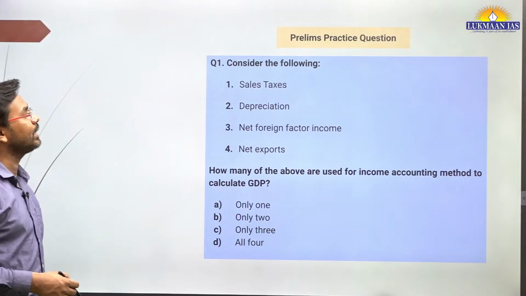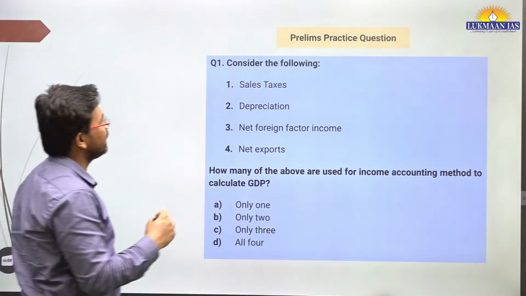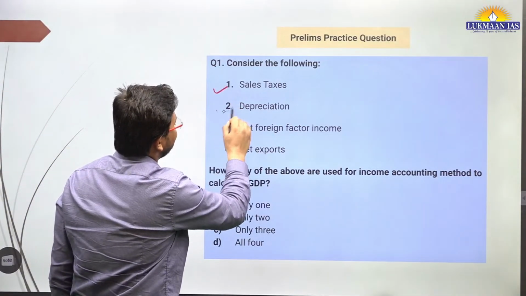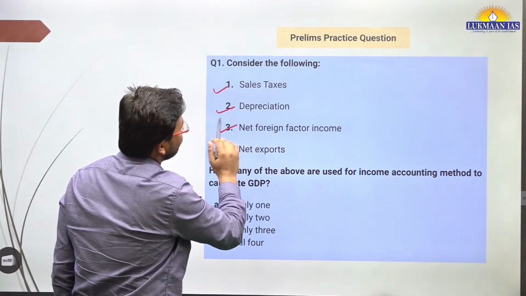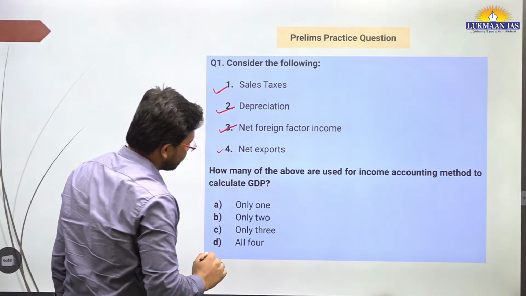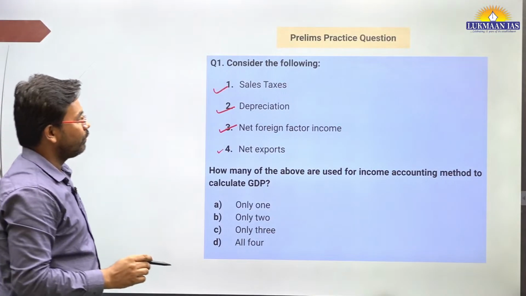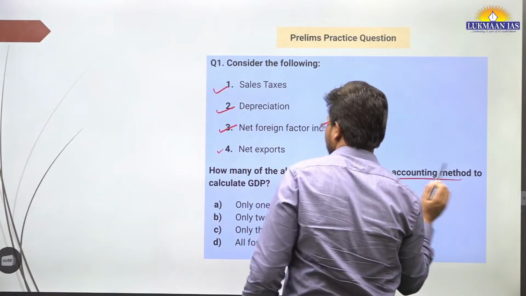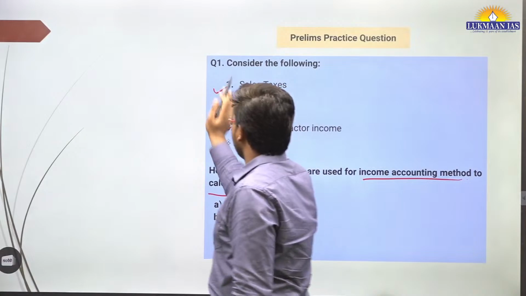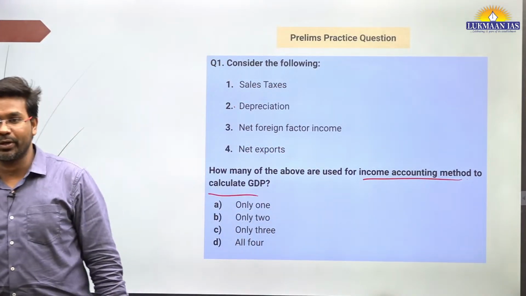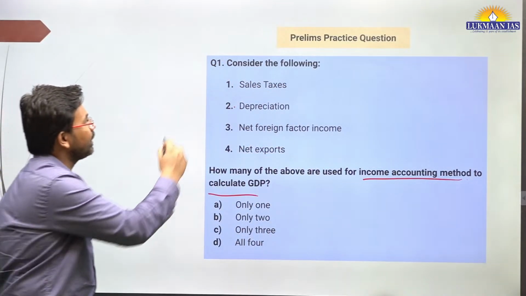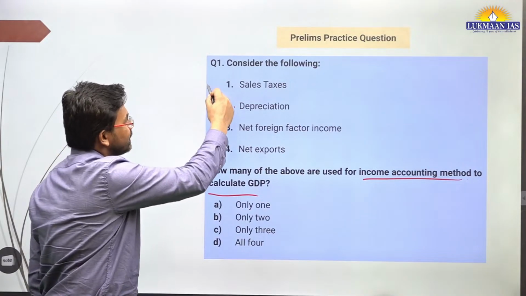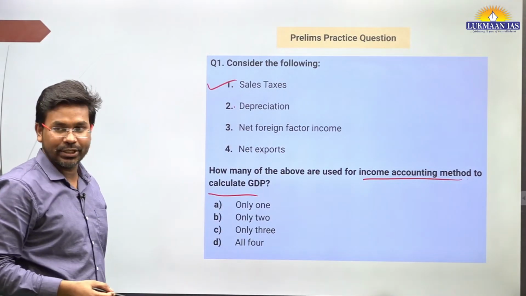Consider the following statements: sales taxes, depreciation, net foreign factor income, net exports. How many of the above are used in the income accounting method to calculate GDP? So how many of them are used for the income accounting method? Sales tax? How about depreciation?